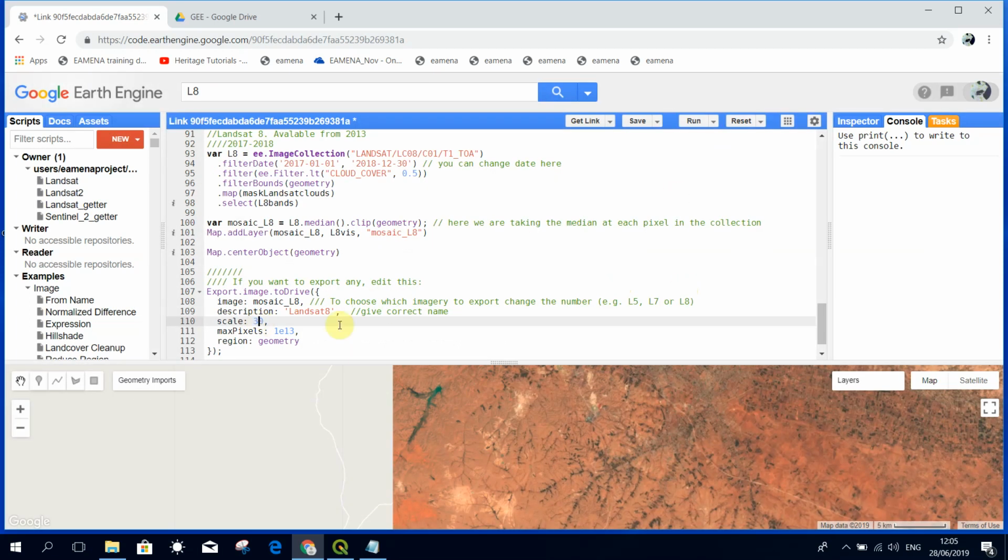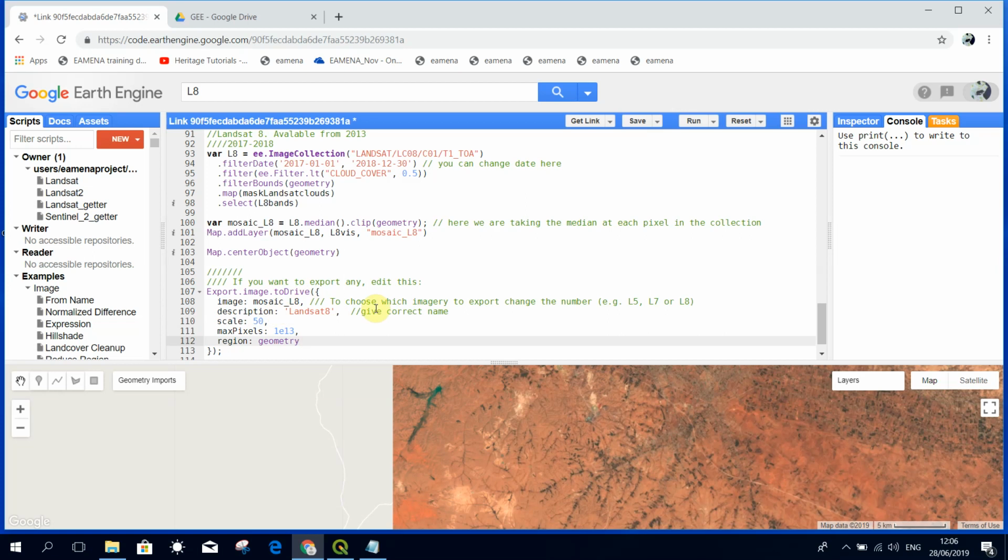Sometimes if you have a very big file, it takes a long time to download, and Google Earth Engine may split it into multiple files. To get a lower resolution image, a smaller file, you can make that number bigger. So remember, if you want a higher resolution image, make the scale number smaller, but do have a look at the information about the satellite to decide whether that's worthwhile or not.